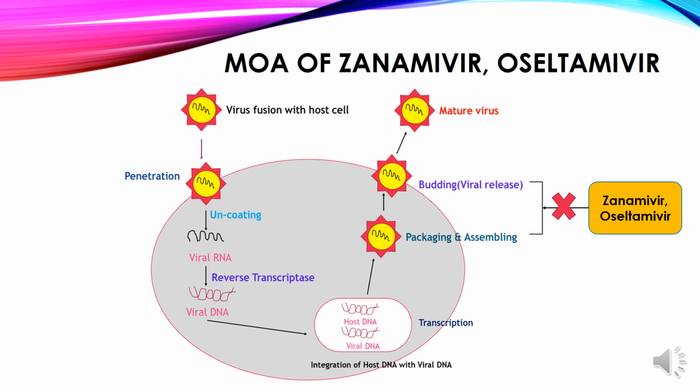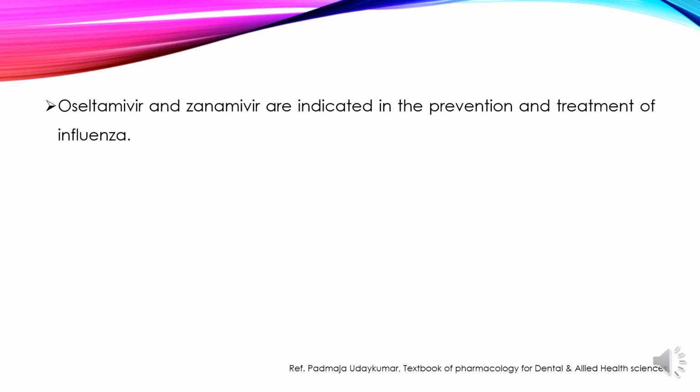When packaging and assembling are affected by the drug, virus replication is not possible. Similarly, it will also affect the release of the virus. Oseltamivir and zanamivir are indicated in the prevention and treatment of influenza.